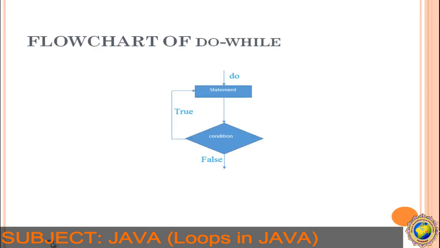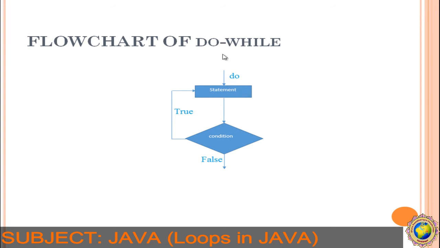Now the flowchart of the do while loop. What happens in a do while loop? First the statement will be printed. Whether the condition is true or false, the condition is not checked first. First the statement is printed and then the condition is checked. So at least once. For example, you have written i less than or equal to 5 and i equal to 1. So 1, 2, 3, 4, 5, 5 times plus 1. Almost 6 times the statement will be printed.